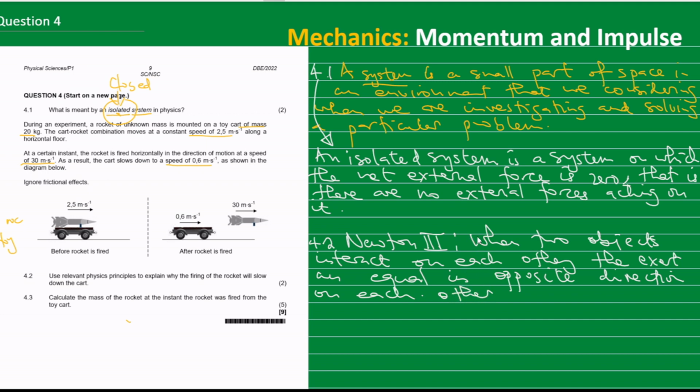So that's what Newton's third law says. Or some put it as when one body exerts a force on a second body, the second body exerts a force of equal magnitude in the opposite direction on the first body.